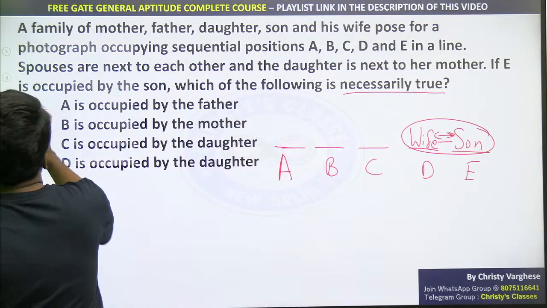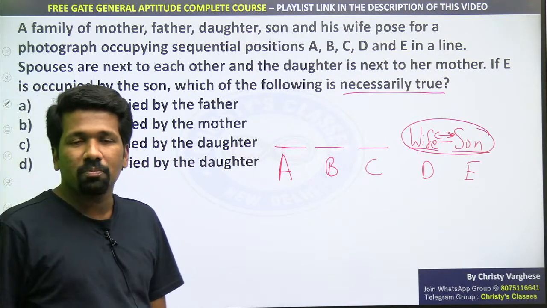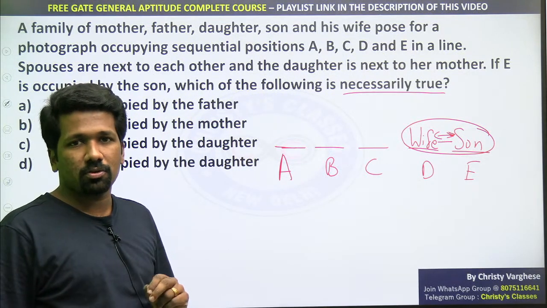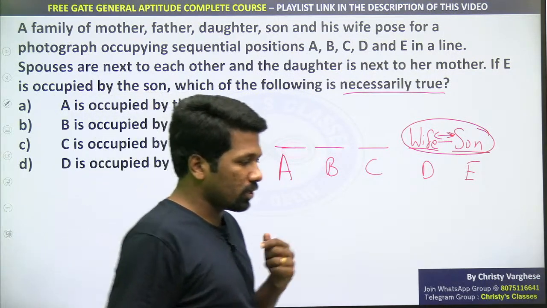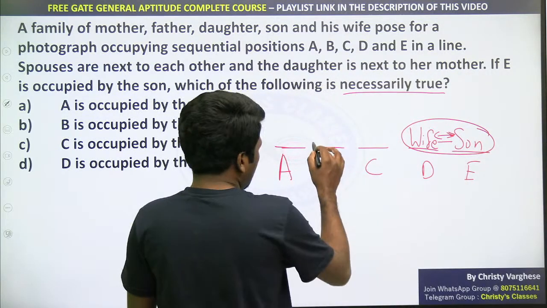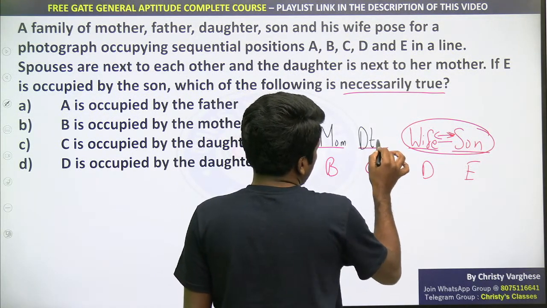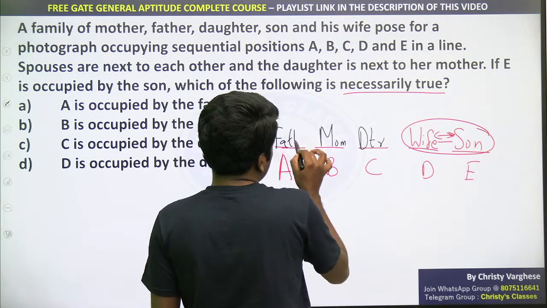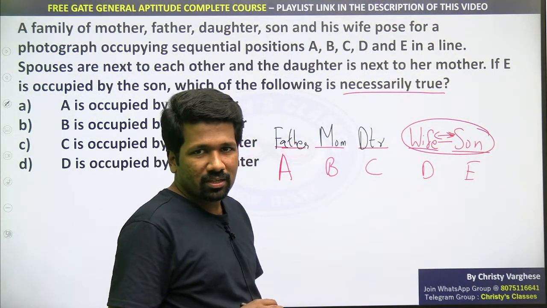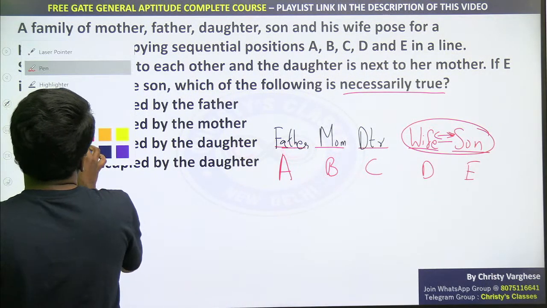And there also the condition that the daughter and mother should be together and the condition that the father and mother should be together should be satisfied. Because father and mother are spouses, married couples, so they should be together. Question ऐसा बता रहा है कि married couple together होना चाहिए और daughter and mother together होना चाहिए. Daughter mother together होने के लिए ये mother का पोजीशन है तो ये daughter का पोजीशन और ये father का पोजीशन. That is a possibility na. And the problem many people make is they think that this is the only possibility. But that is not true. एक और possibility है. सिर्फ ये possibility fix किया तो आंसर गलत होगा.